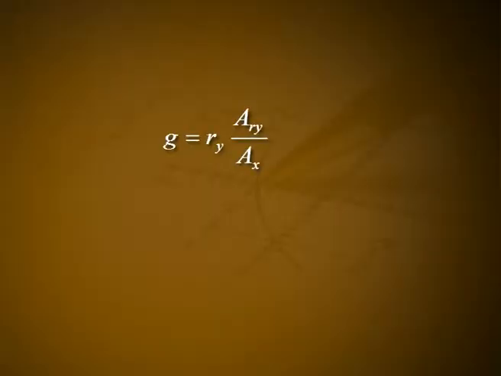The number Ary is the area of the exposed part of the body of a single guerrilla combatant under cover. Thus, plausible formulas for G and H are G is equal to Ry times Ary divided by Ax, and H is equal to Rx times Arx divided by Ay.